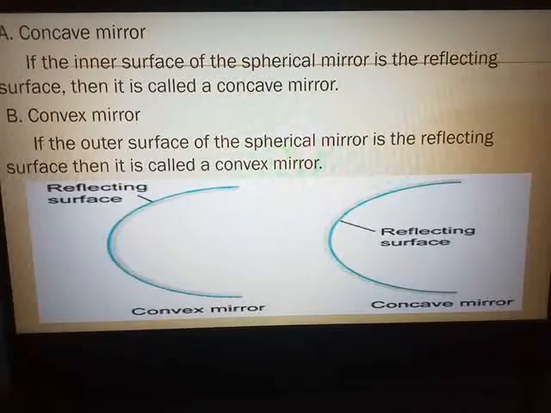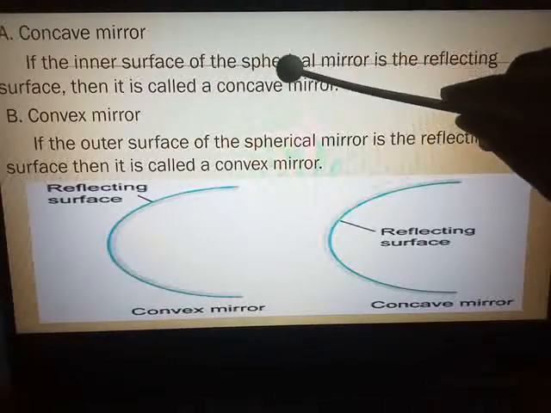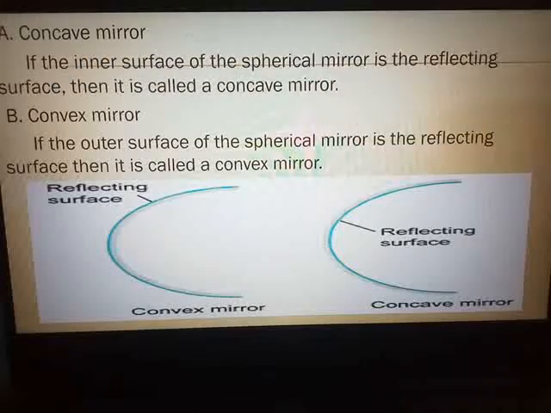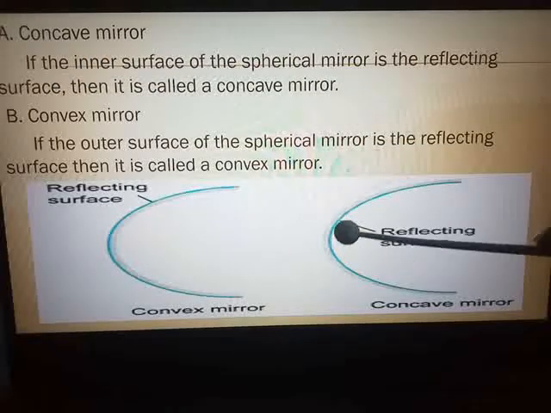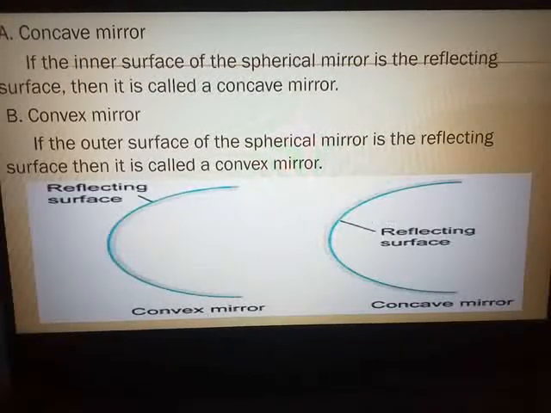Concave mirror. If the inner surface of the spherical mirror is the reflecting surface, then it is called a concave mirror. Remember the word cave, how the cave is. So if the inner surface is reflecting, it is called a concave mirror. And exactly opposite, what do we mean by a convex mirror?